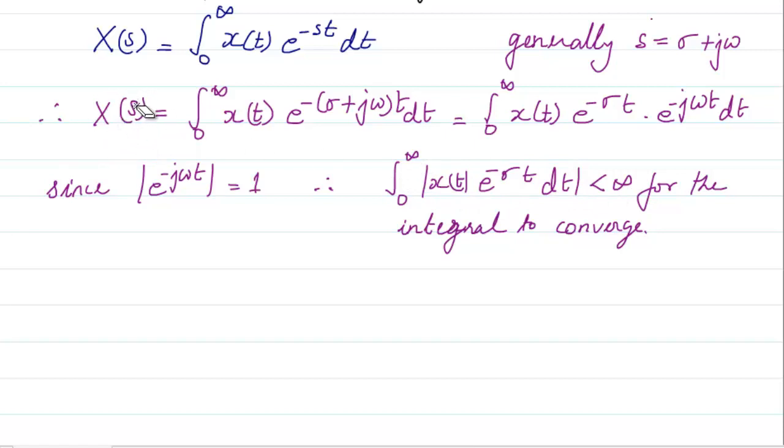And that is where the region of convergence comes. That means if you look at the S plane, which is generally drawn like this, let me draw it here, with the imaginary axis j omega and the real axis sigma, then for all values of sigma the integral won't converge.